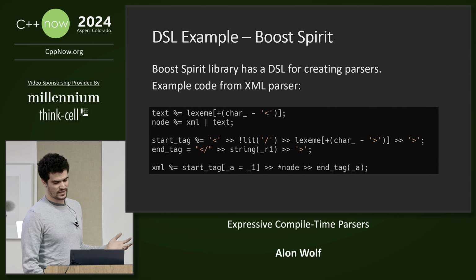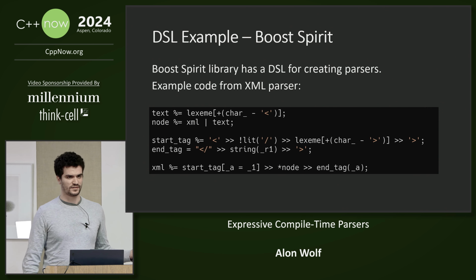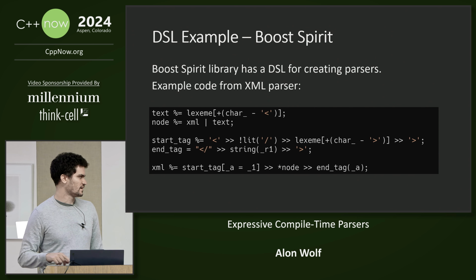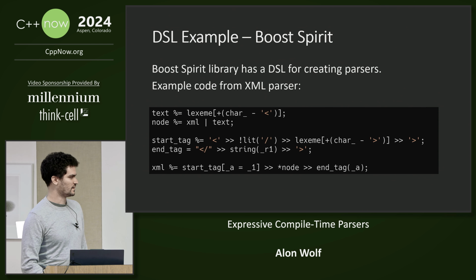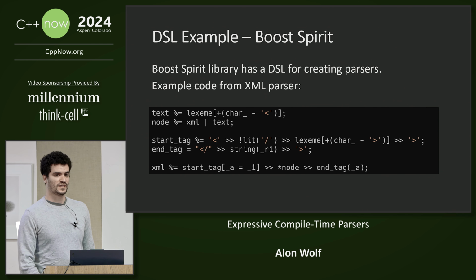In the first line, we define text as all characters that aren't opening angle brackets. Then we define starting tag, end tag, and finally XML is defined as a starting tag, followed by a list of node, followed by a matching end tag. As you can see, we can make C++ look like a completely different language.